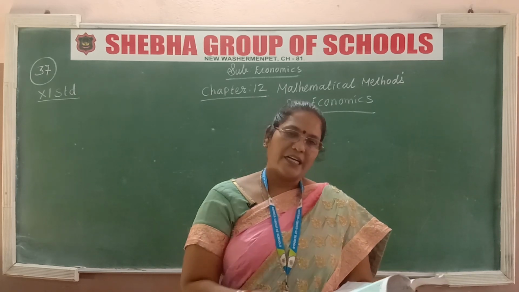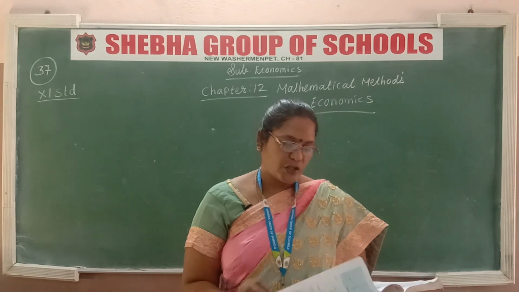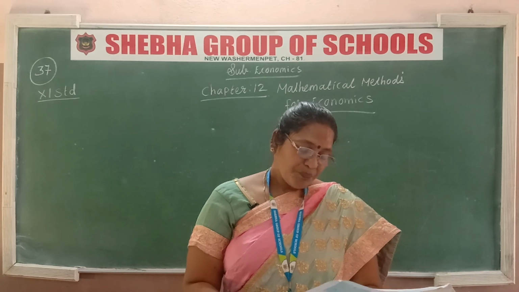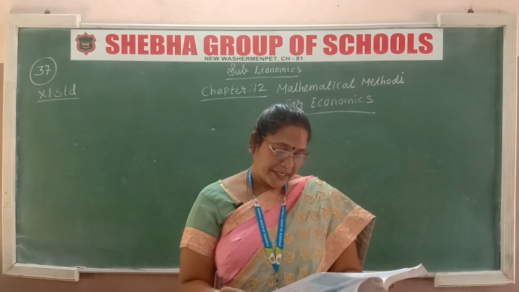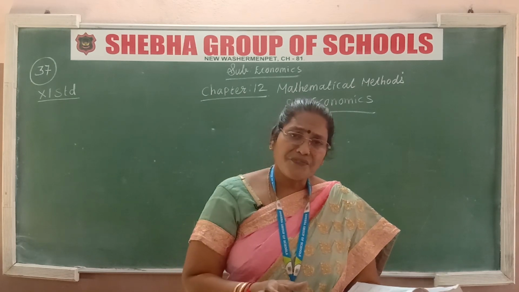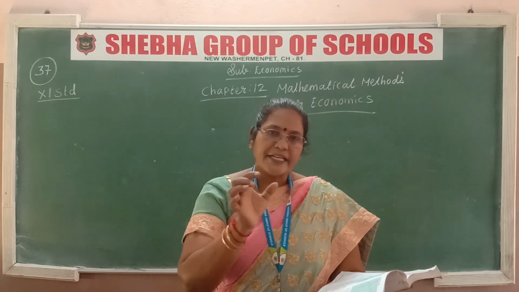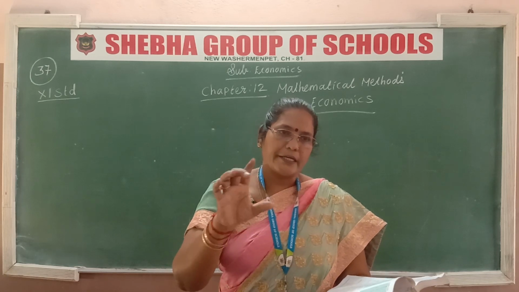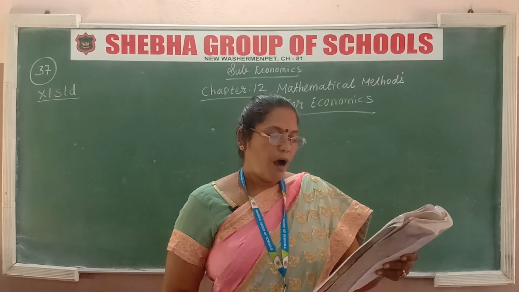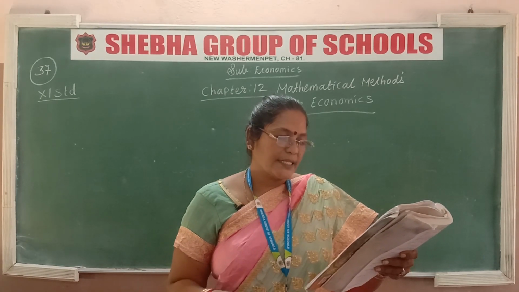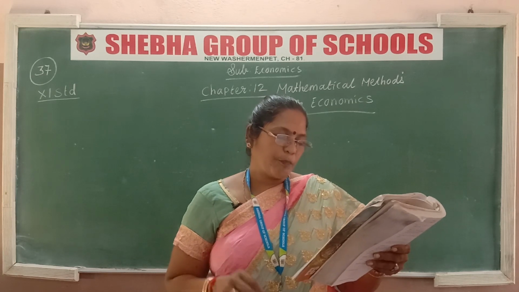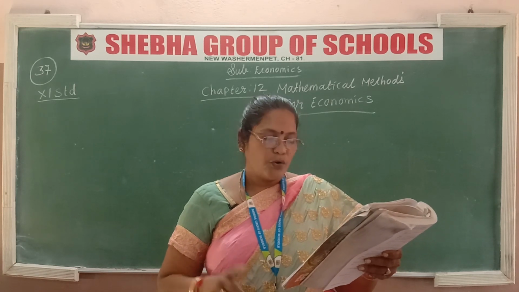For example, here it is given, all the mathematical expressions only they have given in this lesson. Okay, so find the supply function of a commodity such that the quantity supplied is 0. In the supply function, the quantity supplied is 0. So when the price is rupees 5 or below, the supply quantity increases continuously at the constant rate of 10 units for each 1 rupee rise when the price is above 5.